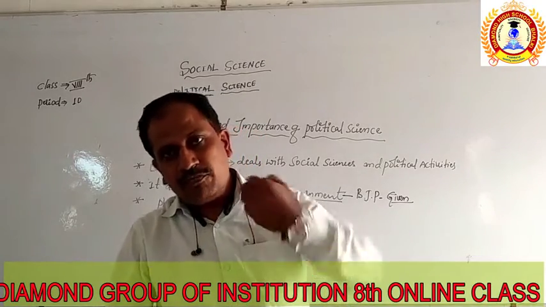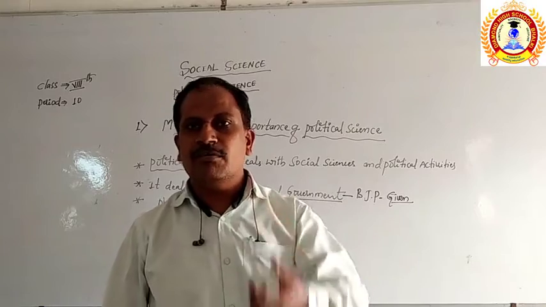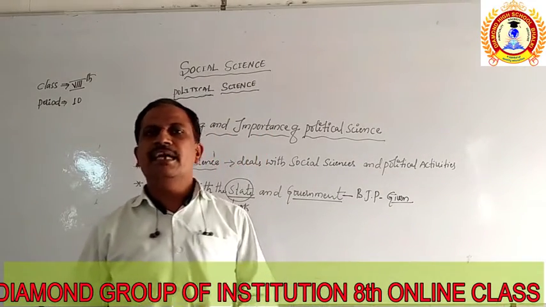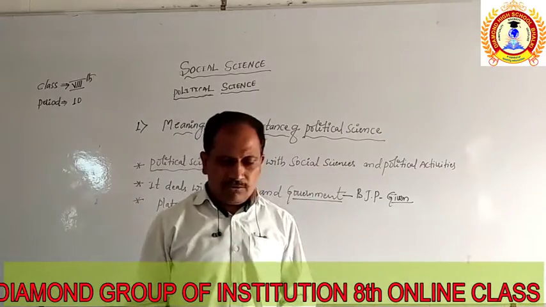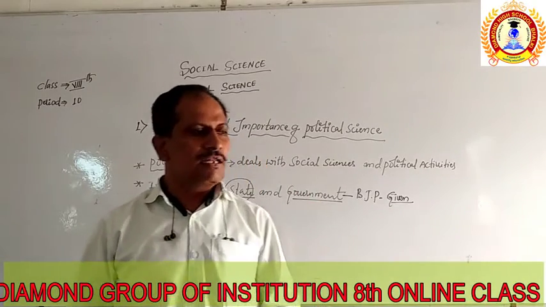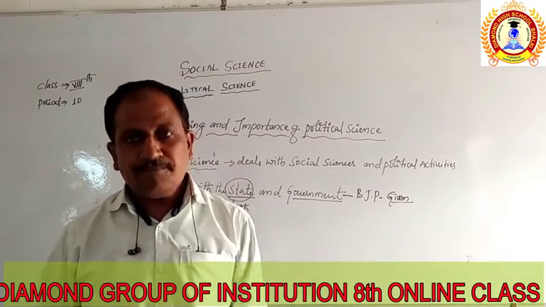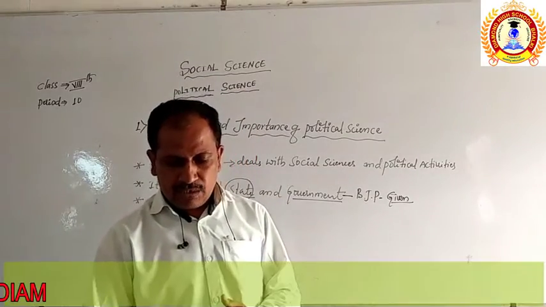But before that, many countries had developed political science, countries like India, Egypt, and Babylonia, but the confirmed one is only the Greek.